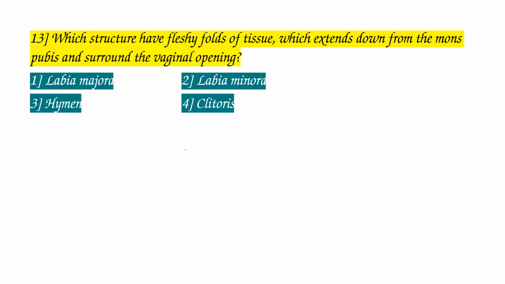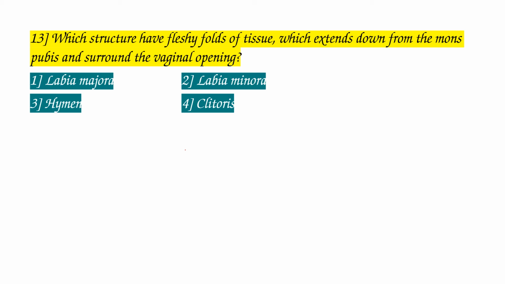Among these four parts, which part has fleshy folds of tissue and extends down from the mons pubis and surrounds the vaginal opening? Let's know the description of these four parts. Labia majora: fleshy folds extended down from the mons pubis and surround the vaginal opening.